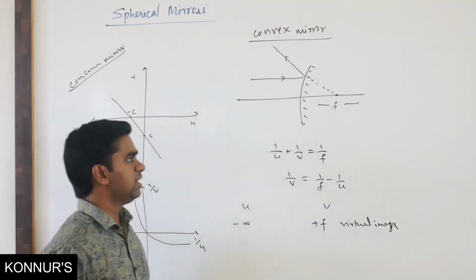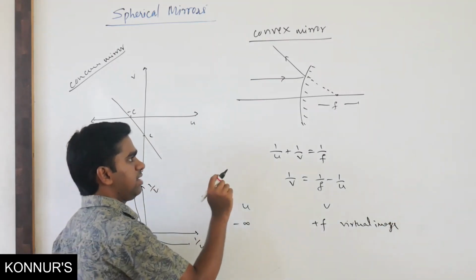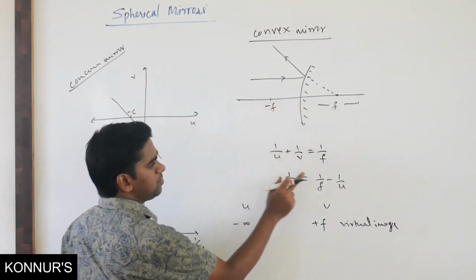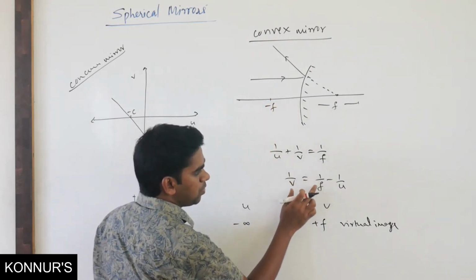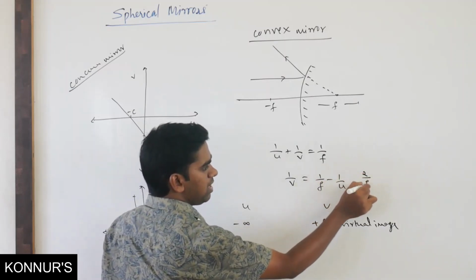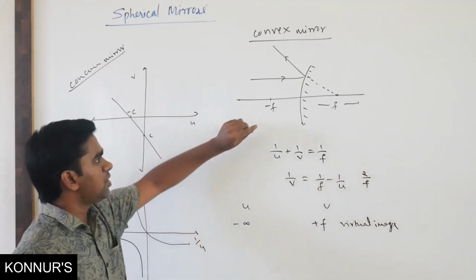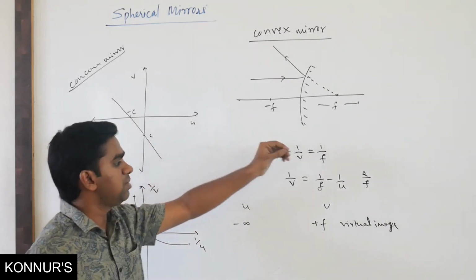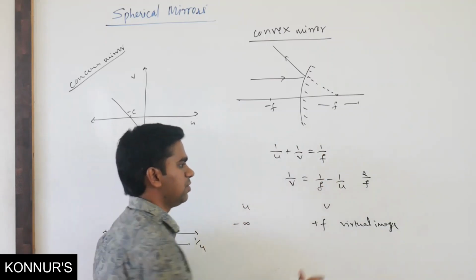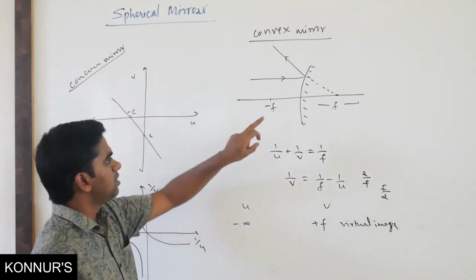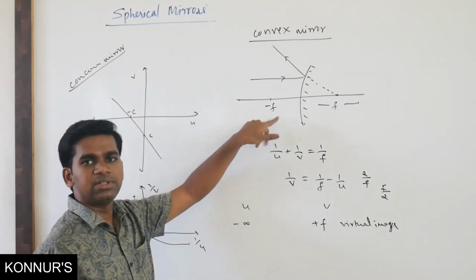It is a point image. Similarly, if I substitute minus f here, minus will become plus, so this will become 2 by f. That means for an object at minus f, the image is not going to be at infinity, it is going to be some value like f by 2. So I will not take minus f, because it is not going to infinity.